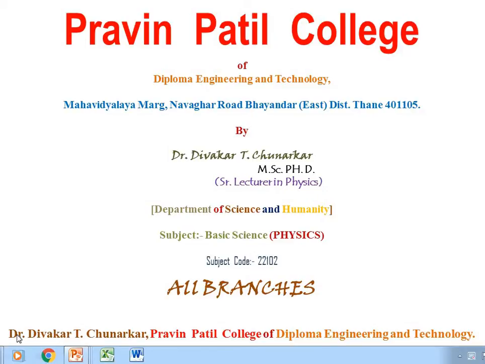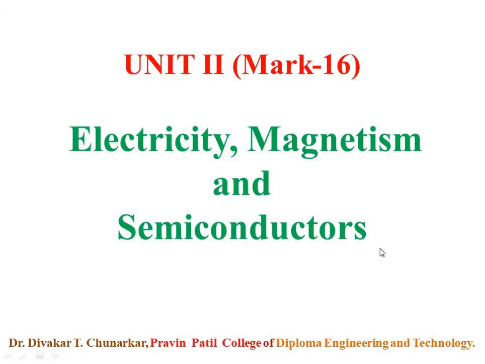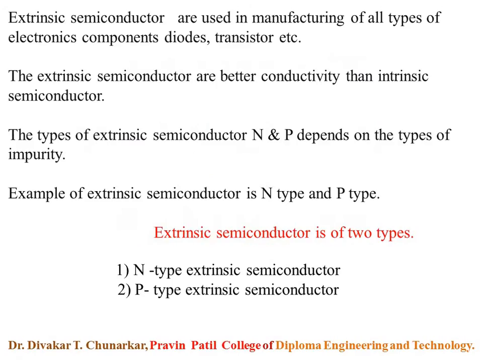Last time we explained intrinsic semiconductor and extrinsic semiconductor, the explanation of this semiconductor, then doping, and examples of extrinsic and intrinsic semiconductor. In case of intrinsic semiconductor, there are two examples, silicon and germanium. And in case of extrinsic semiconductor, there are two examples, that is n-type semiconductor and p-type semiconductor.